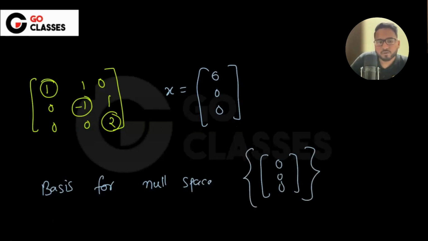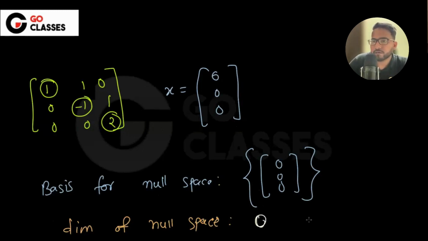If someone asks you the dimension of the null space, what is your answer? Dimension of null space? Yeah, 0, right? Because if this is the only vector, then the dimension of this space is 0. This is important. The dimension of the null space is 0. It is not 1.